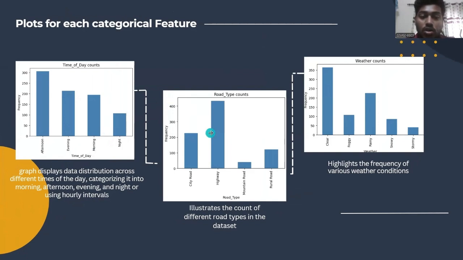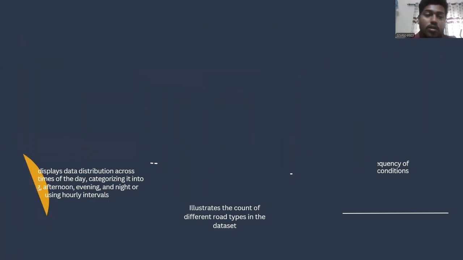The next plot shows the count of different road types in the dataset. And as the last one, it highlights the frequency of various weather conditions.